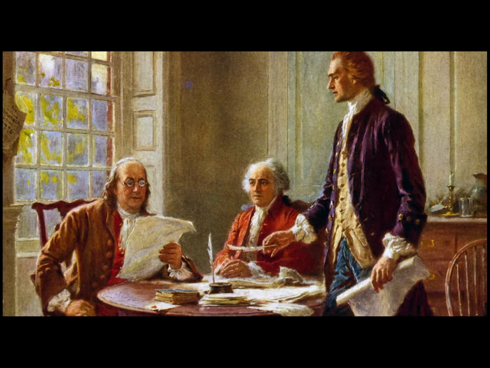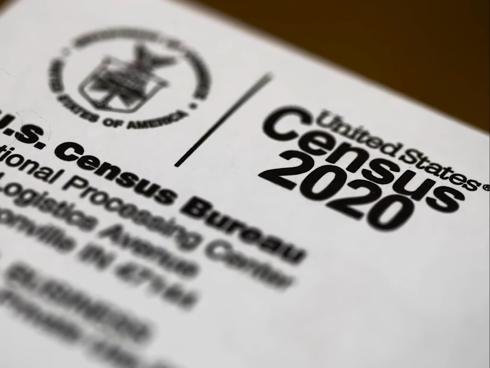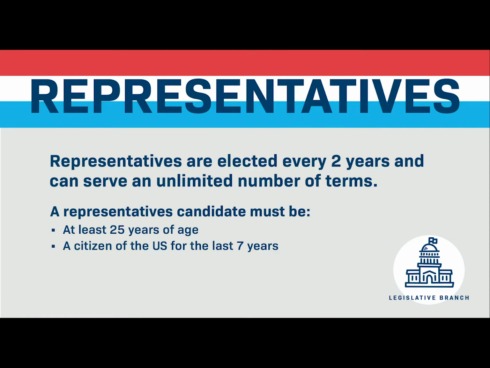Senators are elected every 6 years on a rotating basis. So every 2 years, 1/3 of the Senate is up for re-election. Senators are voted on statewide by the citizens of the states they represent. There are currently 435 members in the House of Representatives. Representatives are allocated to states according to population based on data collected by the U.S. Census. Representatives are elected every 2 years by citizens of smaller districts within their states. Here in Oregon, we have 5 representatives in the House.